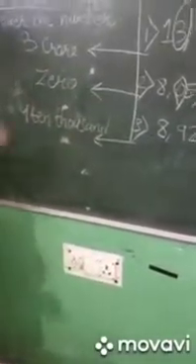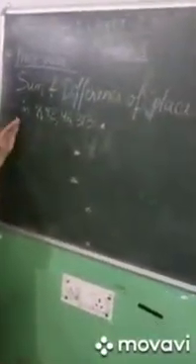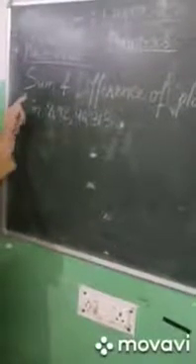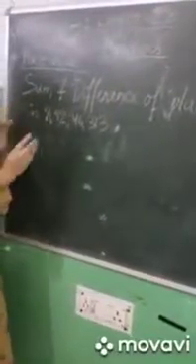So up till now you understand how to find the place value of any digit in any number. Question. This is a different question. In this, the sum and difference of place value of 9 and 4 in this number are required. Fine. How to find the sum and difference of place value of 9 and 4 in this number? Okay. Let's start step by step.